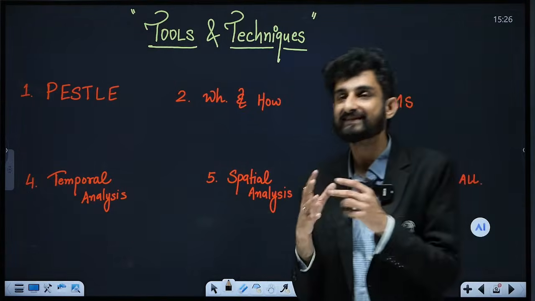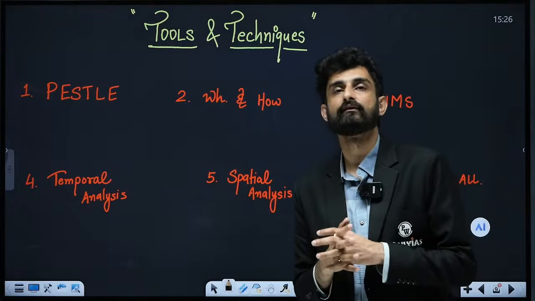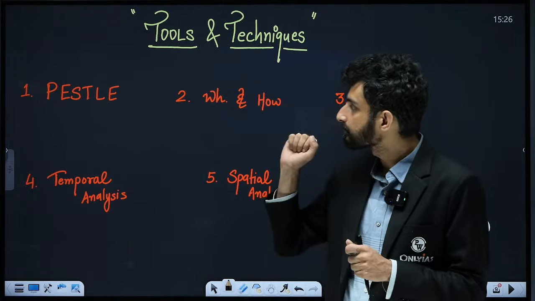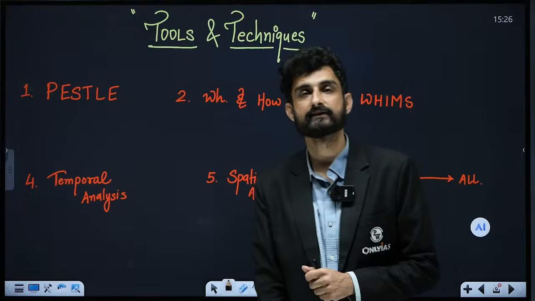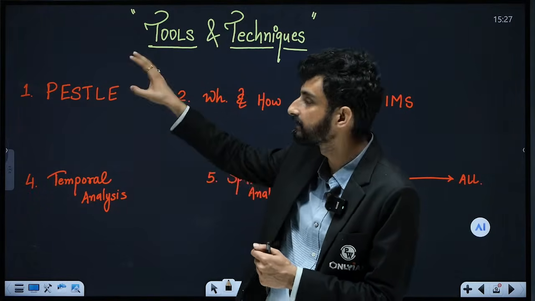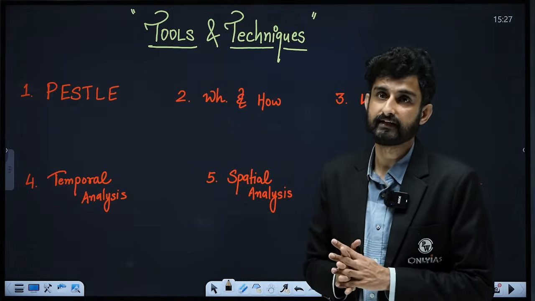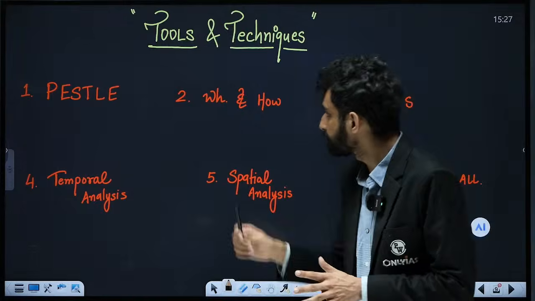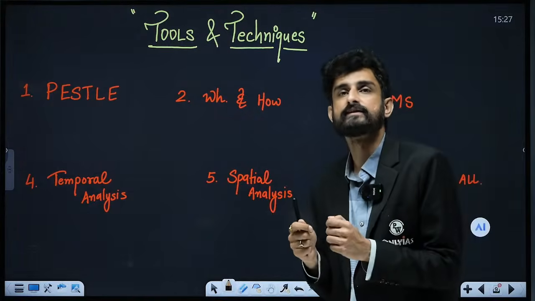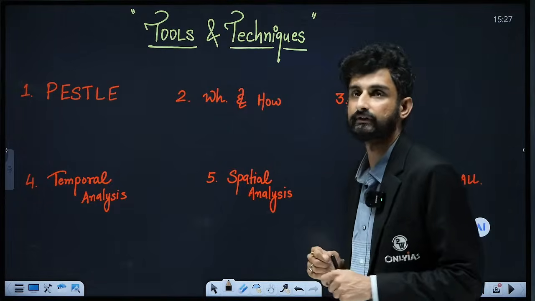Yes. So I was saying that there are various tools and techniques which we can use in our essay discussion. So the context is what? PESTLE we have already discussed. That includes political, economic, social, technological, legal, ethical, environmental, etc. All sorts of things can be seen. Now again, if we talk about the WH and how, so what is the thing, when has the thing happened, where has the thing happened, all those things we can understand here.